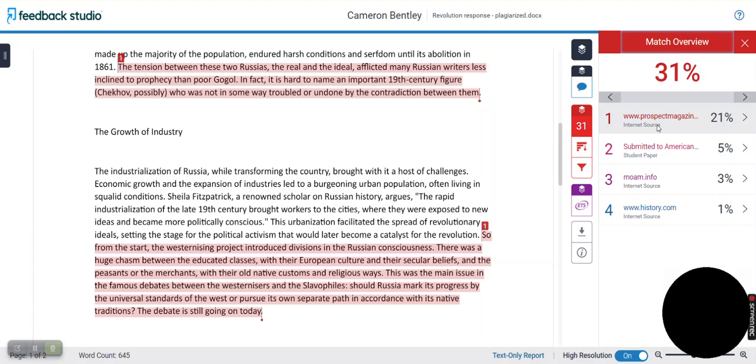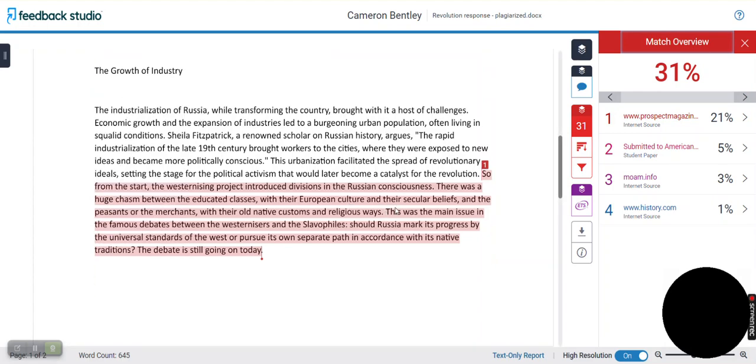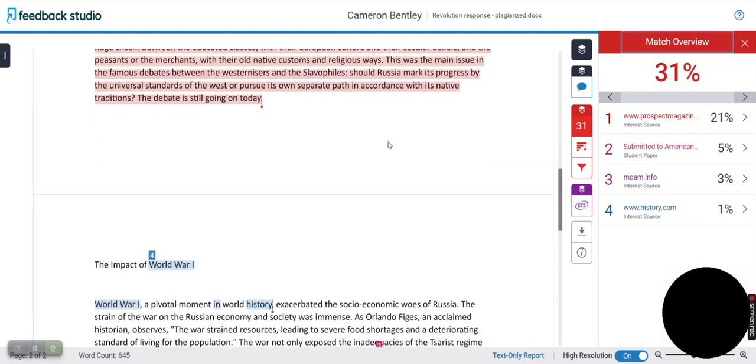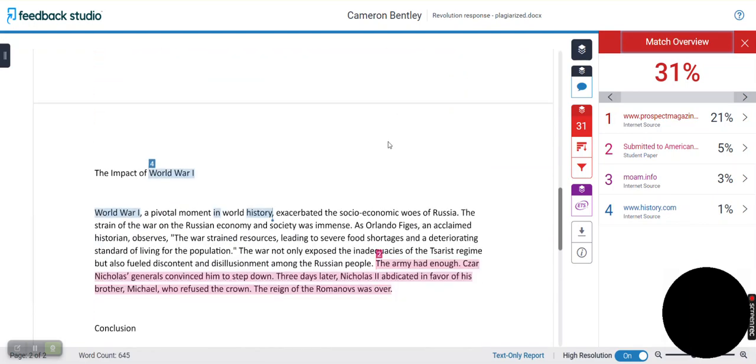And so I need to go back and check my notes and check the source to see if I've done something here to cause my paper to be plagiarized. Right, and so this additionally comes from this source, and it looks like a source that I may have gone to. And so again, I'm going to check that one.